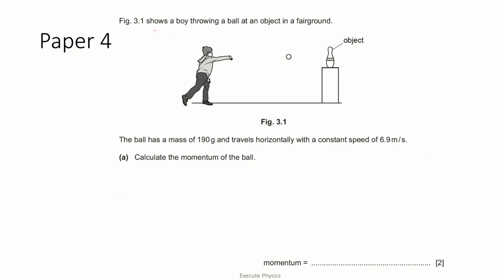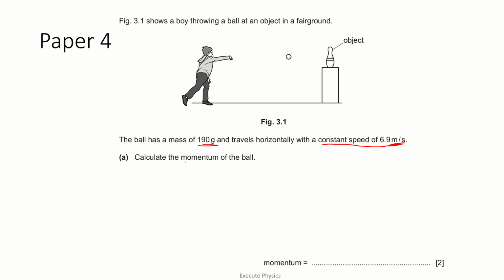Next, the figure shows a boy throwing a ball at an object in a fairground. The ball has a mass of 190 grams and travels horizontally with a constant speed of 6.9 meters per second. What we need to note first is that this is not an SI unit. We have to convert the mass into SI units, so it is 190 divided by 1000, which will be 0.19 kilograms, and the speed is also given in SI units, so let it be as such.